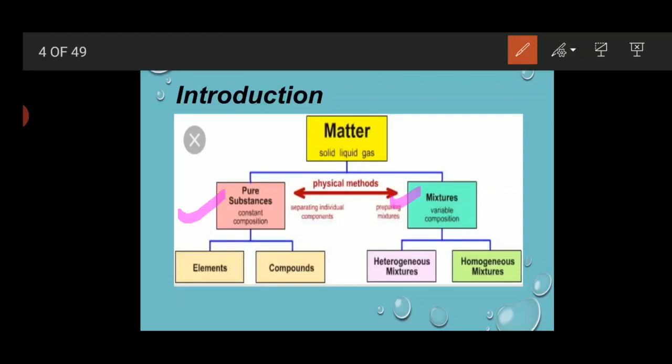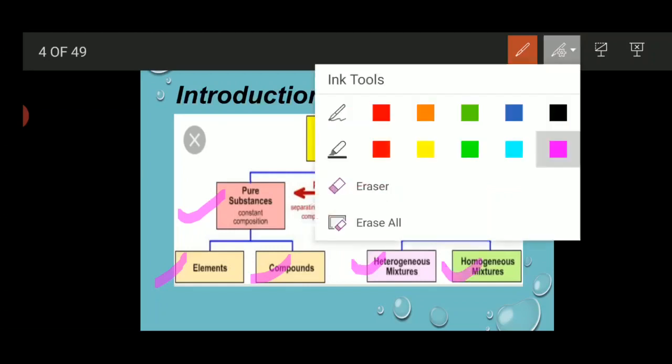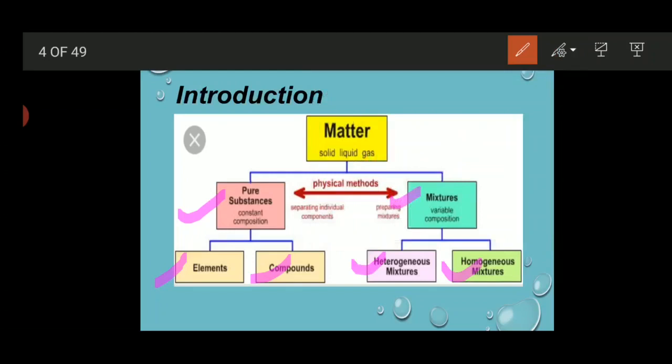After that, pure substance is divided into elements and compounds, and mixture is divided into homogeneous mixture and heterogeneous mixture. Now again, element is divided into metal, non-metal and metalloid.